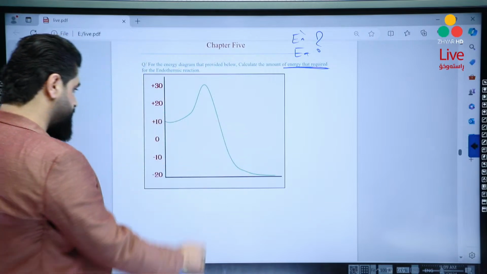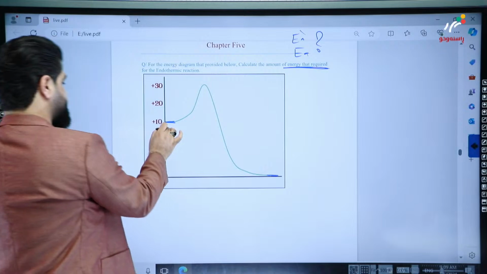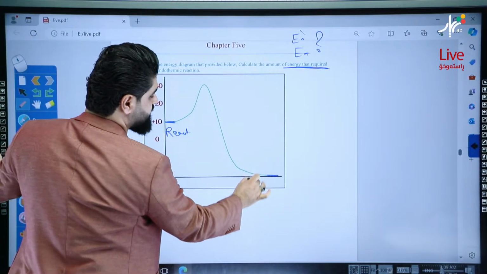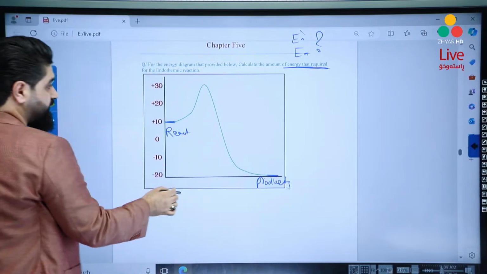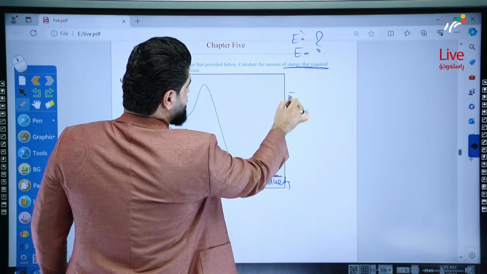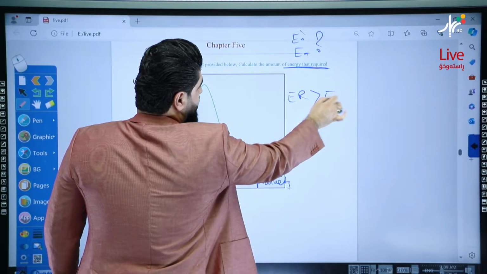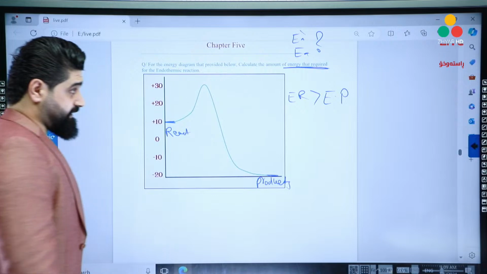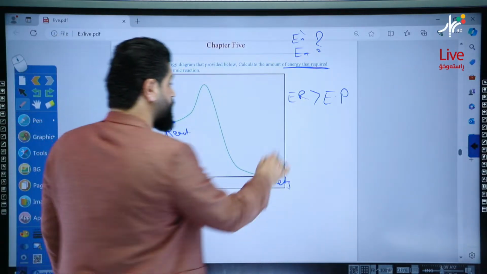Look, first of all, yalla, check the energy levels for the products and the reactants. Here we have reactants, here we have products. Okay? Look, energy of reactants is greater than energy of the products. Okay, that means it's exo or endo, it's exo.